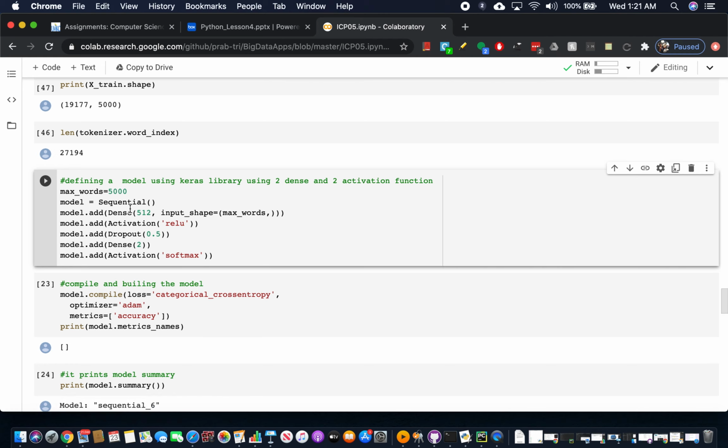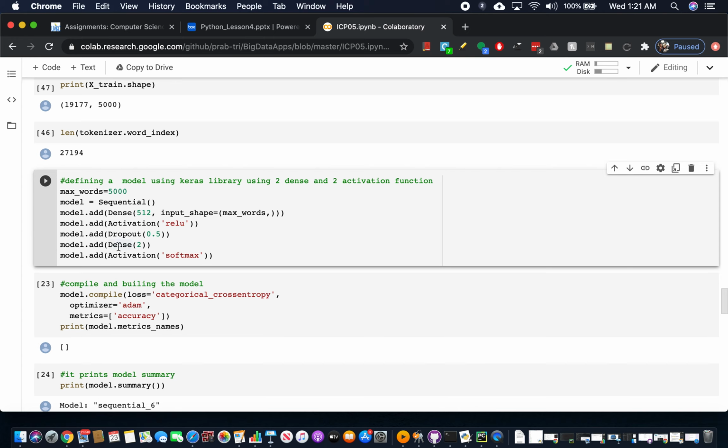So here I am defining a model in which I have taken the max word as 5,000. The basic model is a Sequential in which I have added the Dense layer, and the input shape I have given as max word, which is the 5,000. Then I have added an activation, which is ReLU type, and then I'm adding a dropout layer with 0.5, so half will be dropped out.